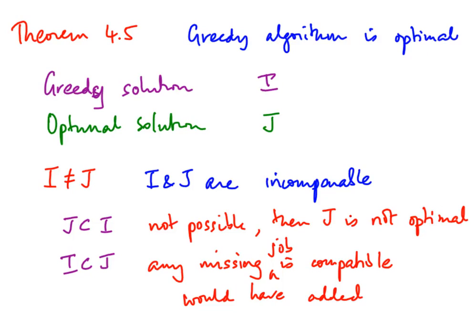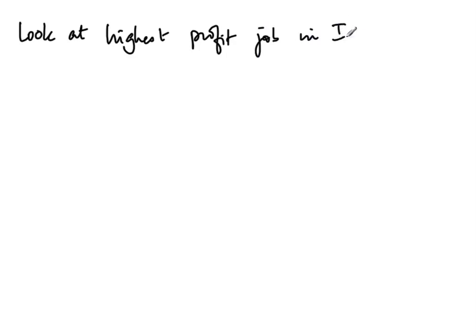So what this really means mathematically is that there is a job A which belongs to I but not J, and there is a job B which belongs to J but not I. Right? So there is something in I which is not in J, there is something in J which is not in I. So now the first thing we will do is look at the highest profit job in I but not in J. Let us call this job A. So A belongs to I, A does not belong to J, and among such jobs it is of the highest profit.